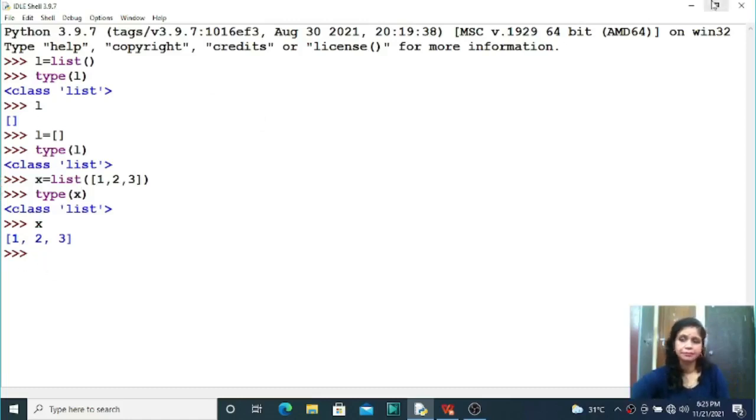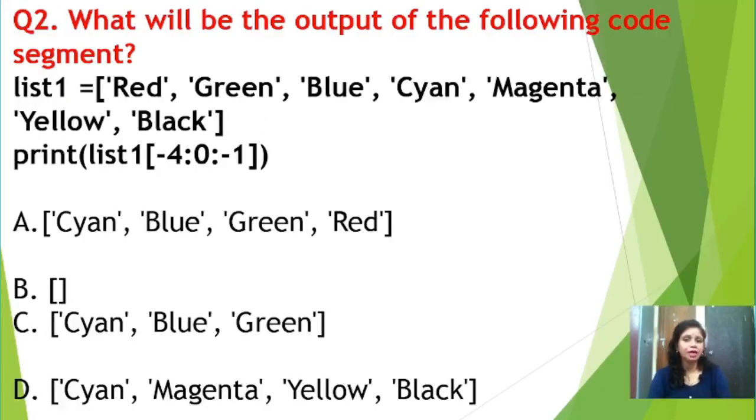Next question. Question number 2, what will be the output of the following code segment? Here list1 equal to red, green, blue, cyan, magenta, yellow and black. So many strings we have enclosed within a list variable, that is list1, because square bracket we have used. So students, here you need to remember, when you use the square bracket start and square bracket close and you want to declare a variable with some values, those values may be string type, may be integer type, may be float type, combination of string, integer, float, then that variable will be a list type of variable. Why? Because square bracket we have used, right?